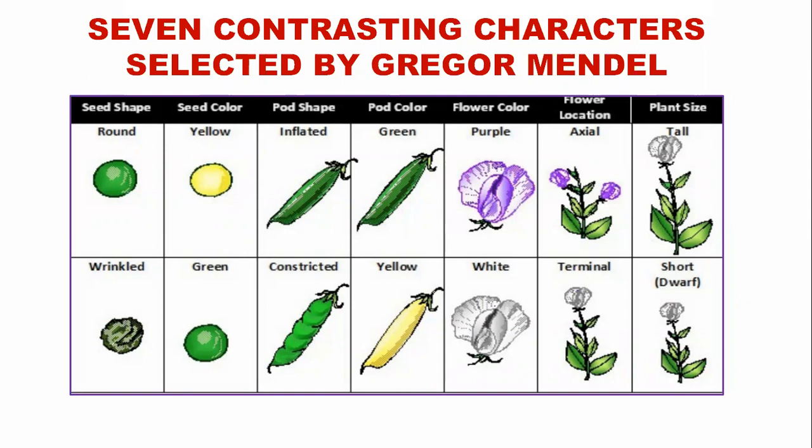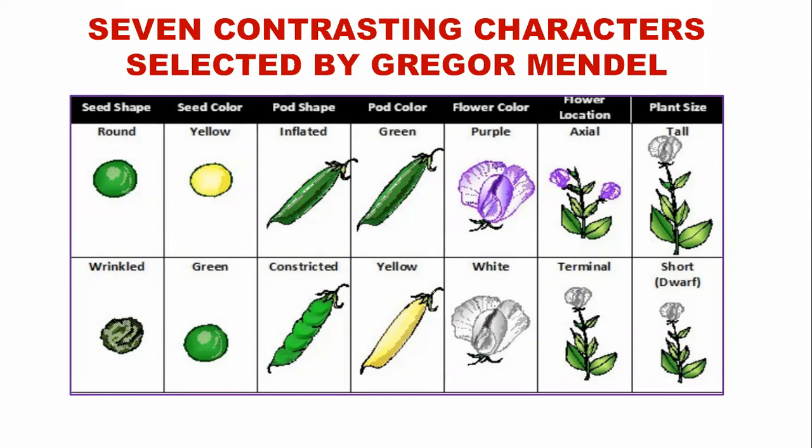Either on this end or on that end, no intermediate characters are present. So that is called what? Discontinuous variation. Luckily, in Gregor Mendel's pea plant, all the characters show discontinuous variation